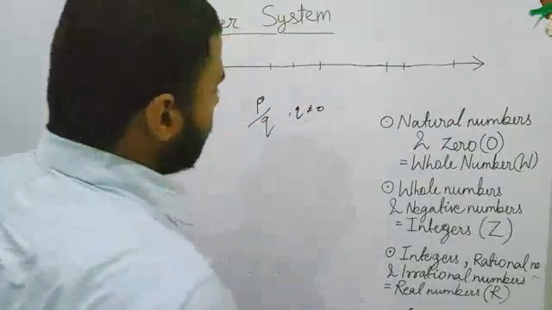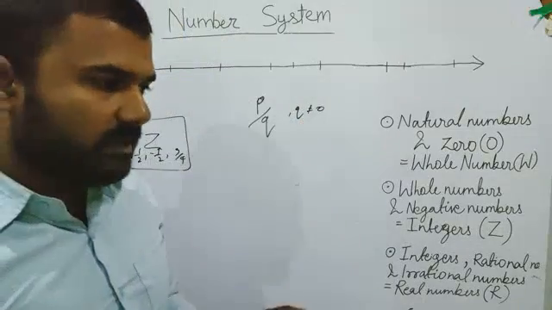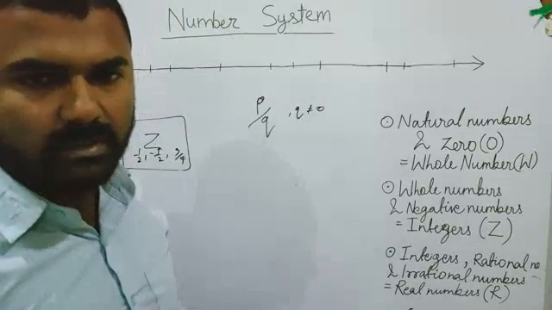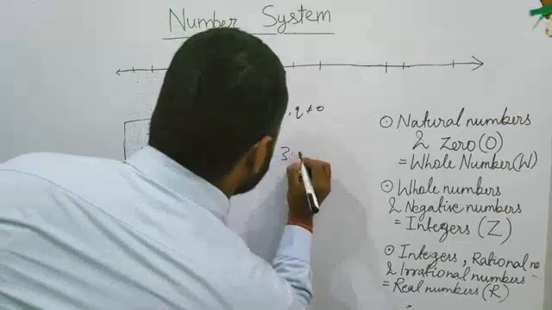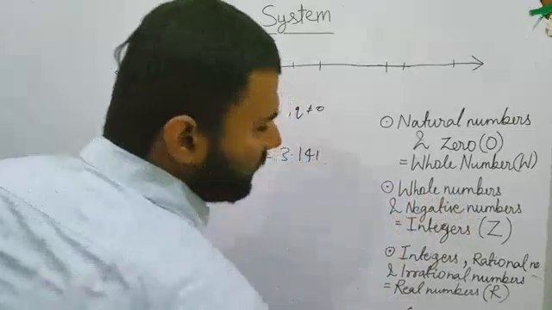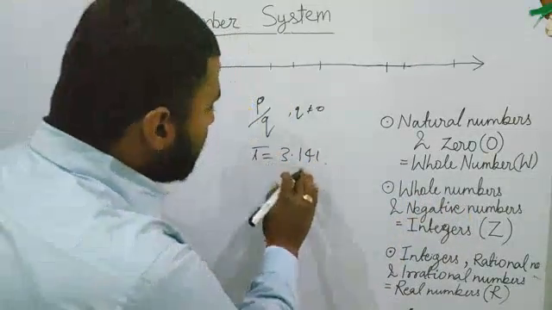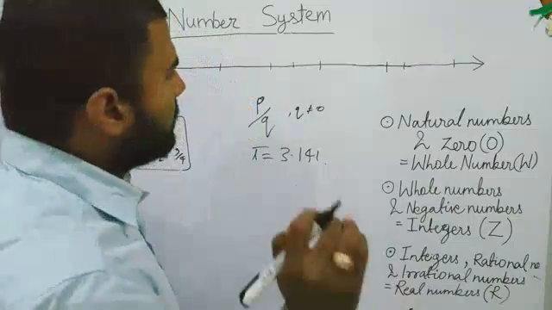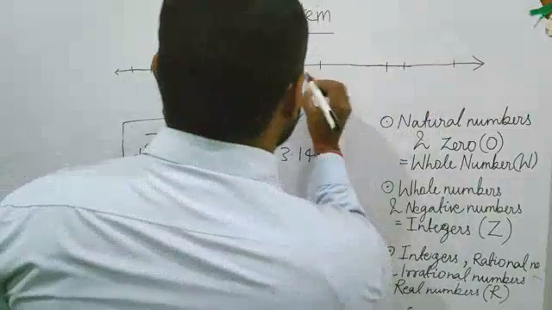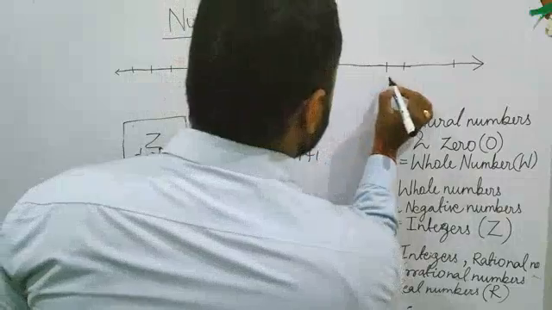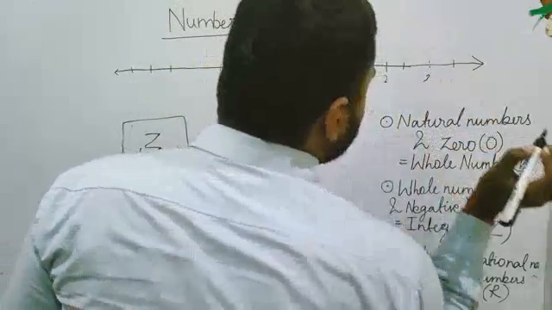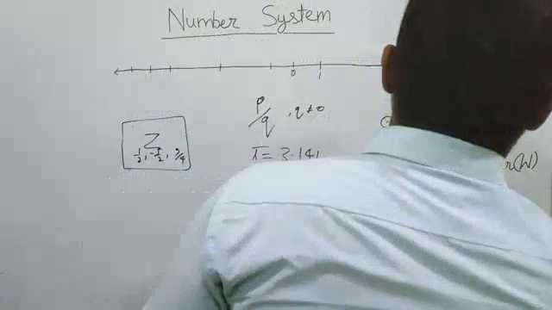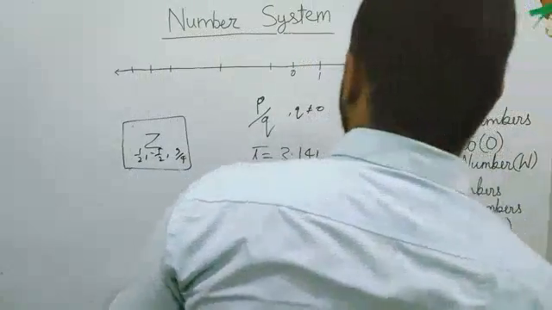Now, can you give me any famous example of an irrational number? Correct, pi. The value of pi is approximately 3.141. So pi is an irrational number. Suppose there was 0, 1, 2, and 3, then pi will come somewhere here at 3.141.